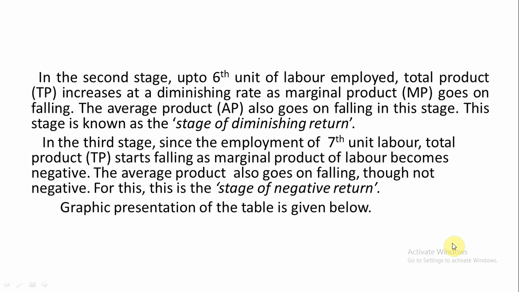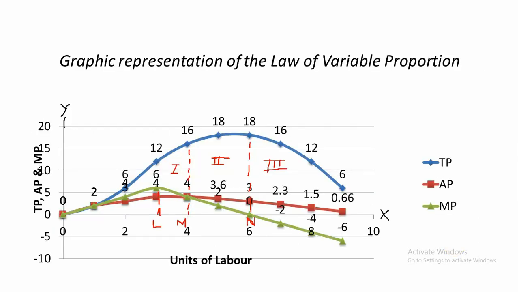Now we will graphically present the above table. Come to the diagram. Mark it clearly. It is the graphic representation of the law of variable proportions. This is the OX line, and this is the OY line.